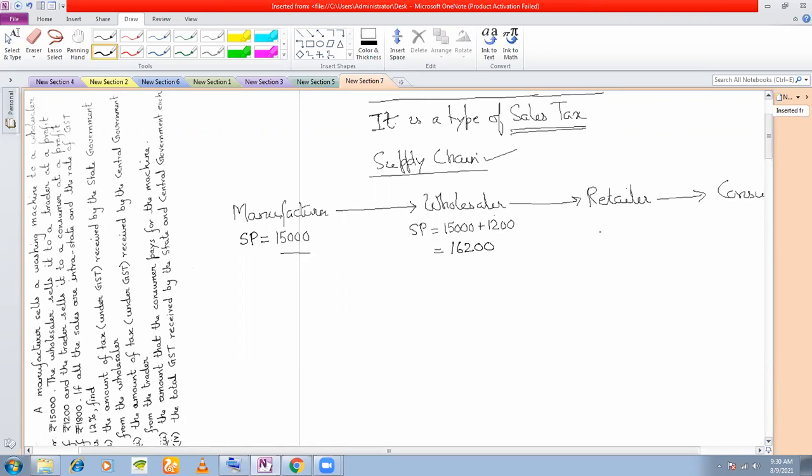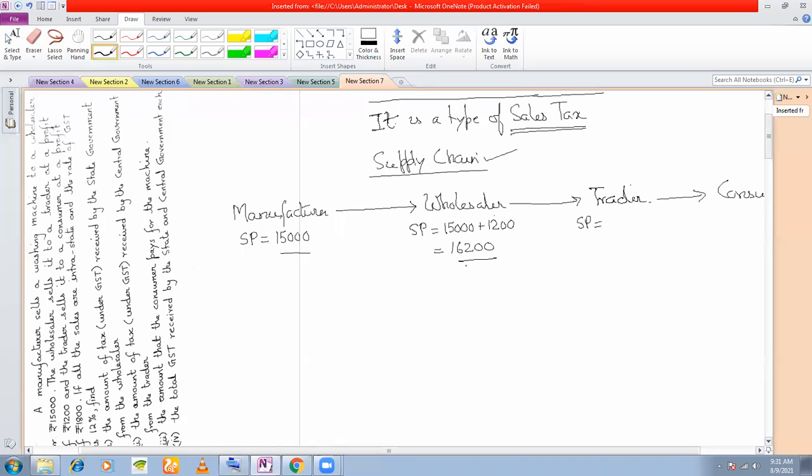Now retailer. What is the selling price of the retailer? If you read the question, it says the trader, in fact, not the retailer. Here the word is trader. So let's write trader. And the trader sells it to a consumer at a profit of 1,800 rupees.